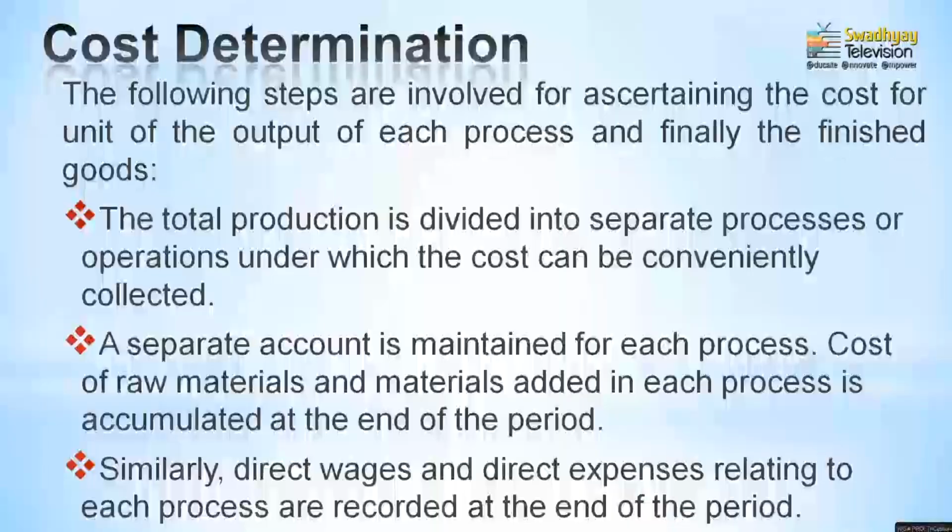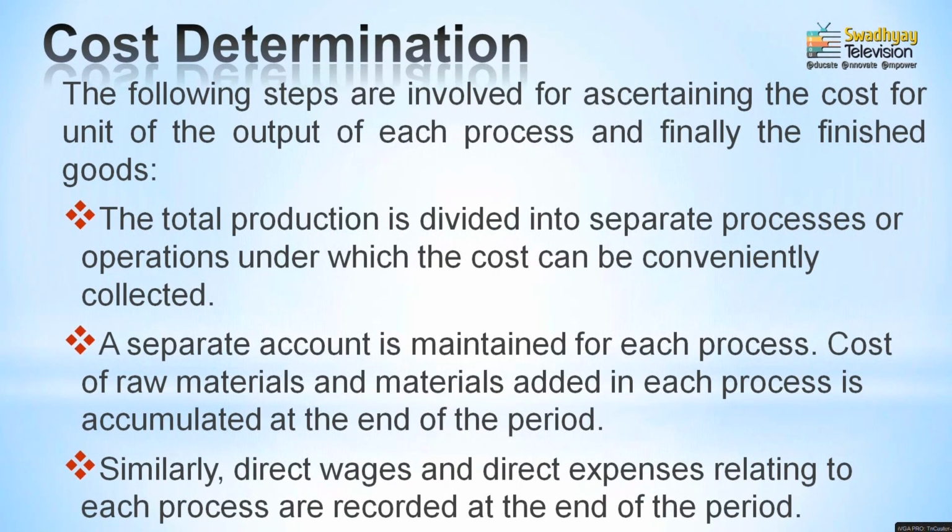Maybe in the third process or in another process, some add-on materials are also required and are input in the third or maybe the fourth process, and at last they will identify the finished products. So in this way, the total amount of expenditures and the cost has to be identified in each process. A separate account would be prepared for each process, and the raw material and other expenditures recorded at the respective process, and at the end of each process period, the total amount of expenditures is determined. Now next, as I already mentioned, there are three elements.